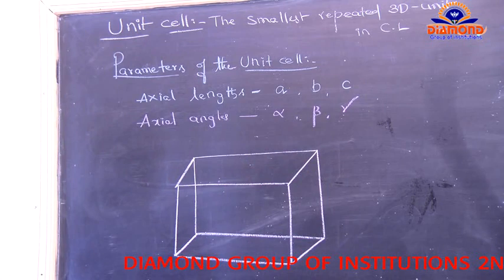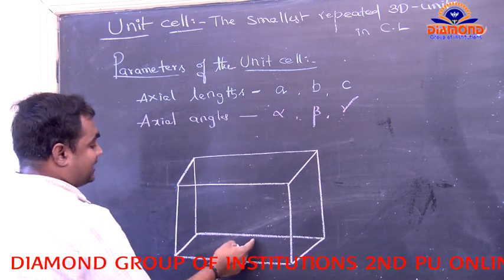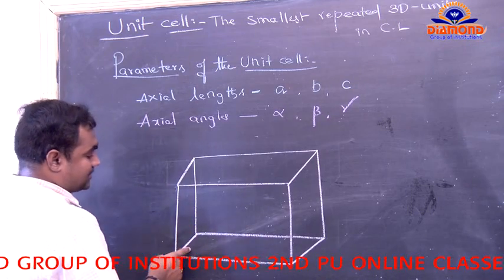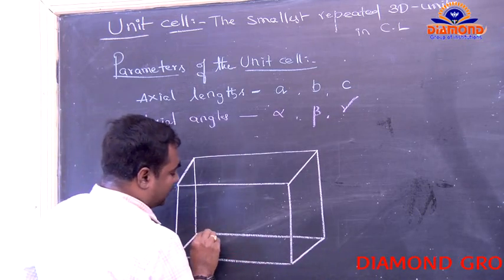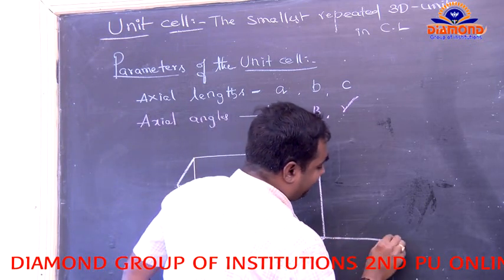Here is the unit cell. Now the unit cell has 3 coordinates: x-axis, y-axis, and z-axis. Along the x-axis we have infinite length.